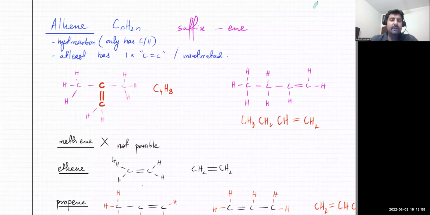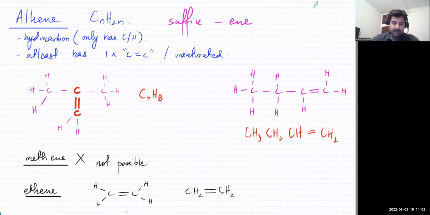Alkenes में I told you कि when you talk about an alkene, it's also a hydrocarbon. It only has carbon and hydrogen atoms, right? लेकिन उसमें difference ये होता है कि somewhere between the carbon atoms, there's a double bond. This is known as unsaturated. The word that they use is unsaturated. So you call it an unsaturated molecule. So you've got a bunch of carbon atoms, and somewhere between them there is a double bond.